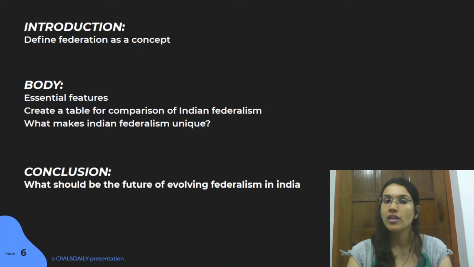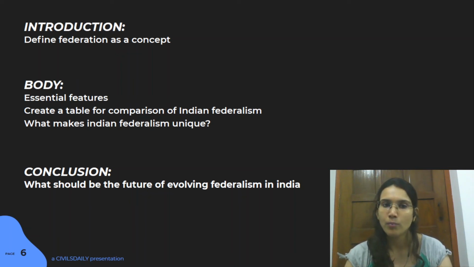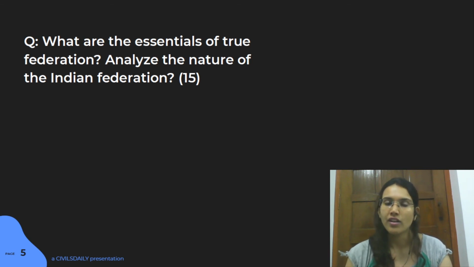You can talk about that in the essential portion. Next, what you're going to do is draw a table, list down all these essential features and compare them to the idea of Indian federalism. This will provide the second portion, analyzing the nature of Indian federation.